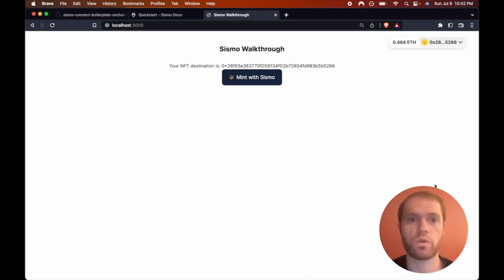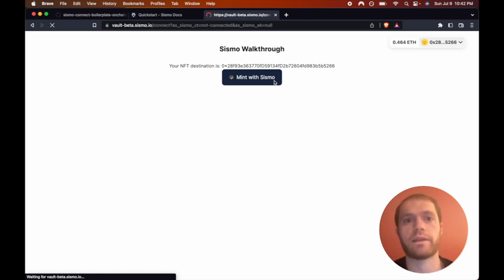It's where the user can store all of their addresses, and as long as one of them has the data that the dapp is looking for, in our case, a Coinbase Shield NFT, then they can mint our NFT without any link to the address that actually holds the shield. To emphasize this point, it doesn't need to be the address we just connected to that holds the Coinbase NFT. As long as one of the addresses in the data vault owns the Coinbase Shield, then we can generate the ZK proof, present it to the smart contract saying that one of our addresses owns the shield, and then we can mint it. Okay, let's move ahead and mint with Sismo.